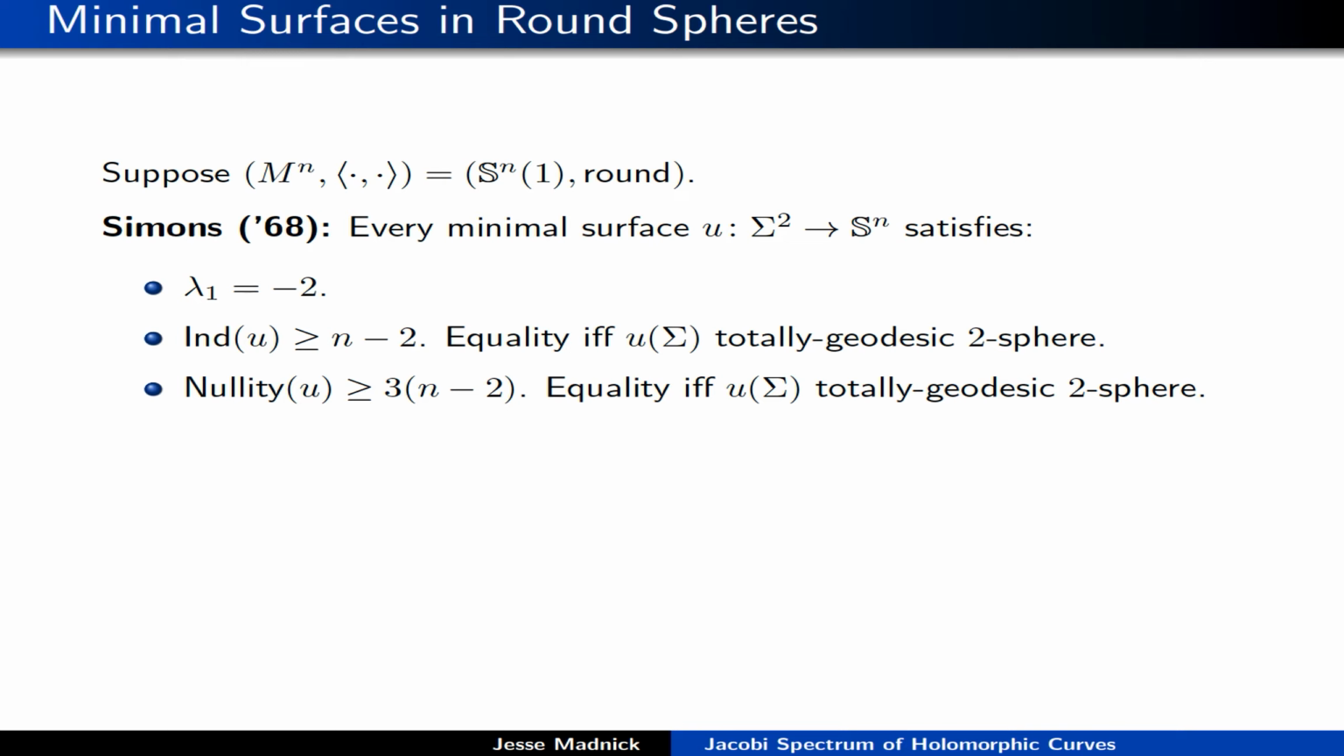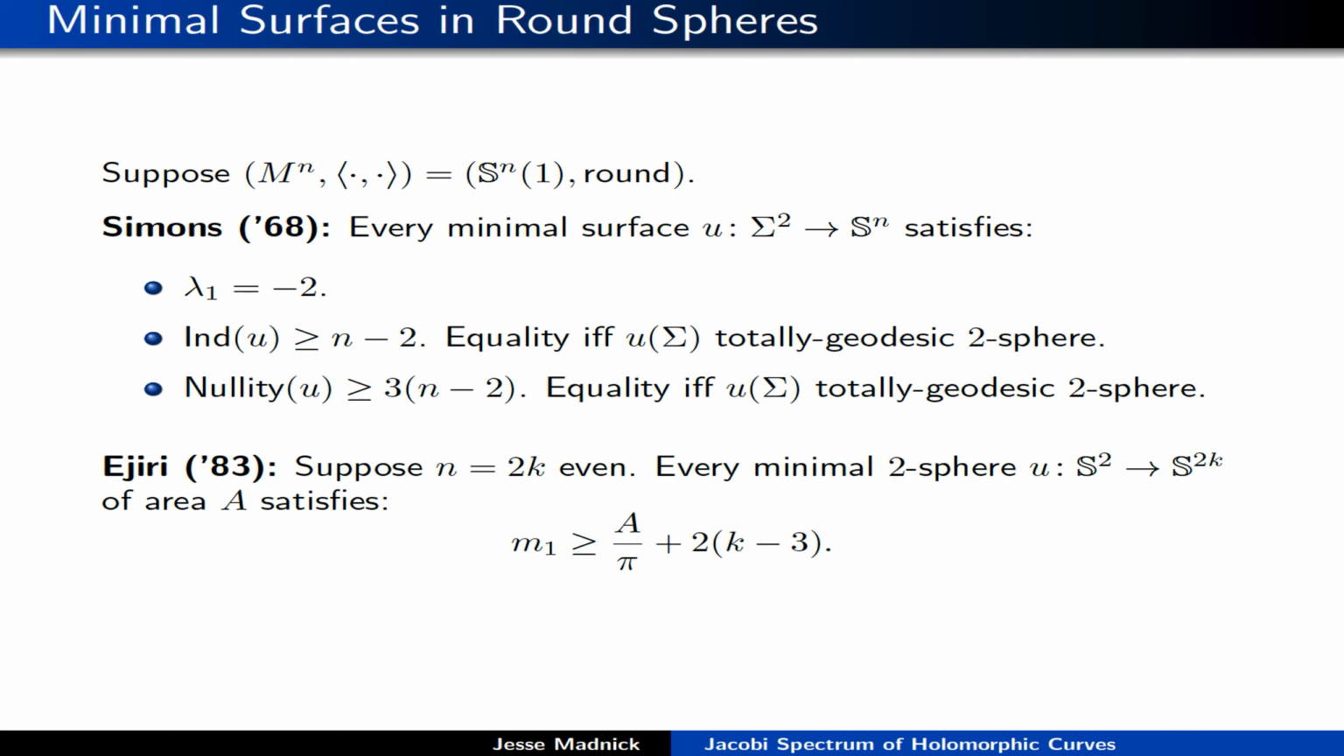Moreover, Simons proved an index bound. He showed that the index of U is at least n-2, and equality holds if and only if your surface is the equatorial 2-sphere. Moreover, the nullity of U is at least 3 times n-2, and again, equality holds precisely when U is the equatorial 2-sphere. Okay, so it's an interesting question to ask about maybe the next simplest piece of information, which is what is the multiplicity of lambda 1? Well, what can you say about m1?